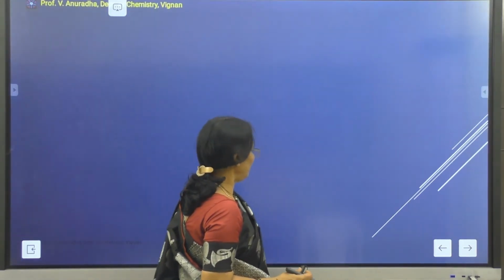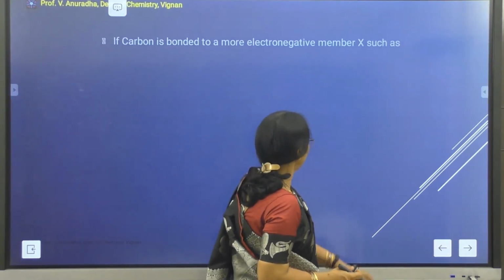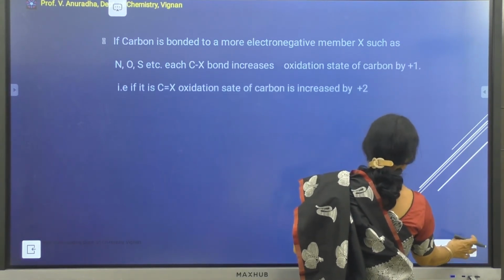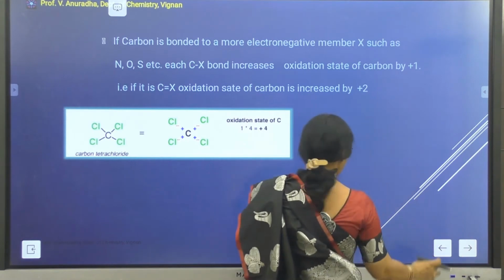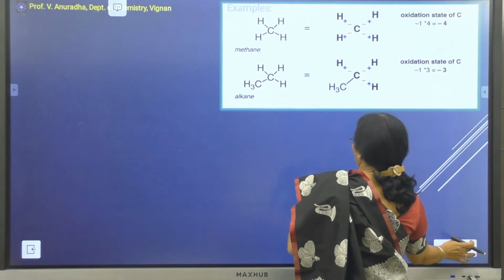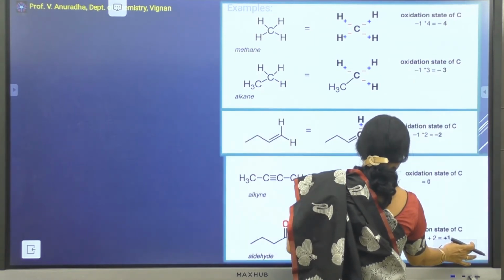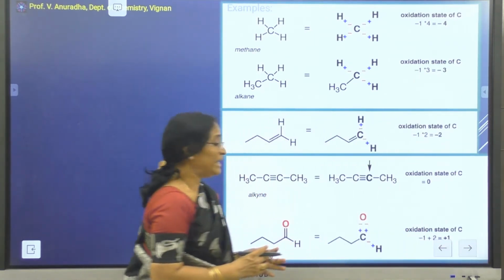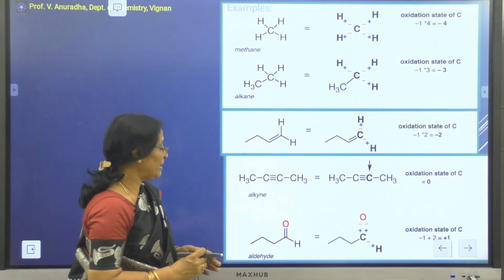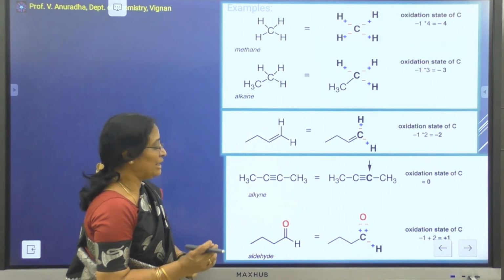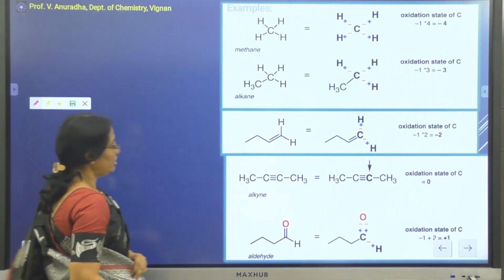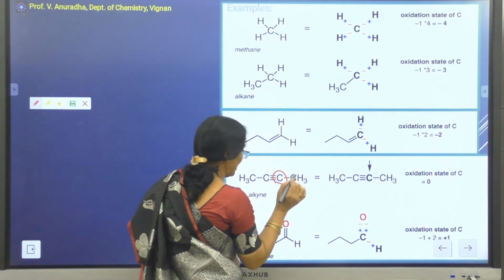Similarly, let me see another example. So, in a nutshell, what I mean to say is, whenever there is a hydrogen, you will have a minus charge. Whenever there is an electronegative element, you will have a plus charge contributed to your carbon atom. Now let us see the formal charge of an alkynic carbon here.